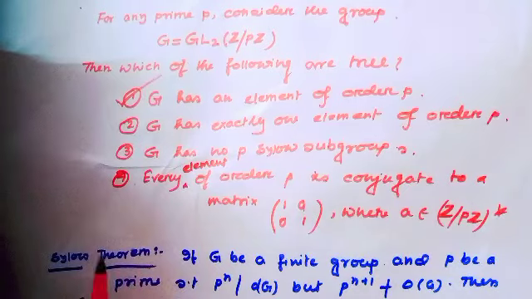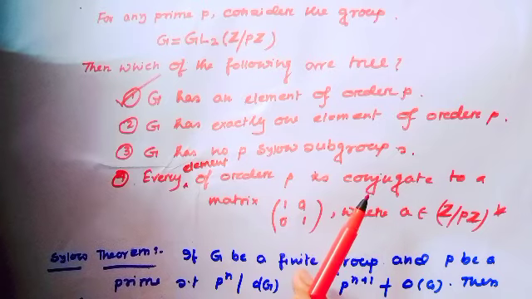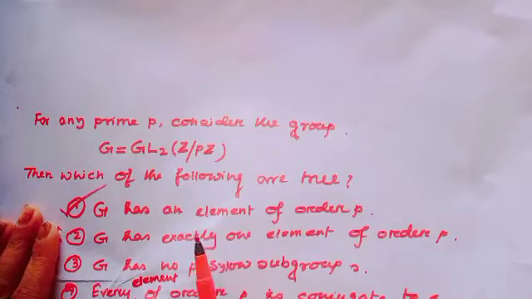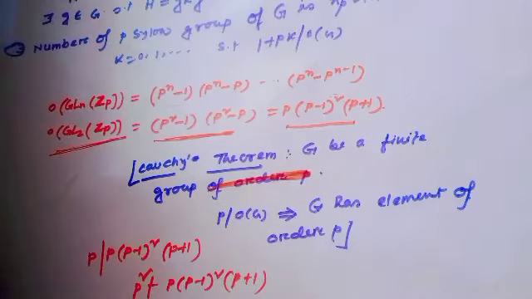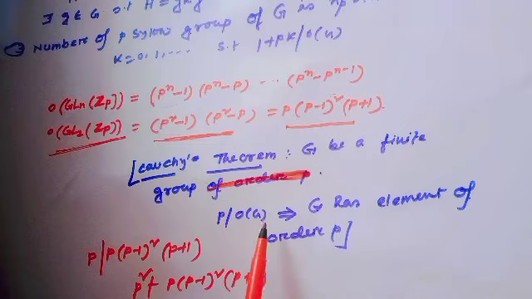Are you getting? But option 3 says G has no P-Sylow subgroup. But I have seen that G has a Sylow P-subgroup. So the third option is also a wrong option. And option 1 you can also tell by Cauchy's theorem, because we all know the statement of Cauchy's theorem. If G is a finite group and P is a prime number which divides the order of the group, then G has an element of order P.